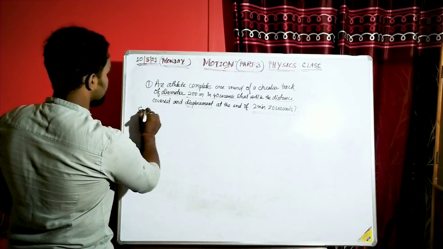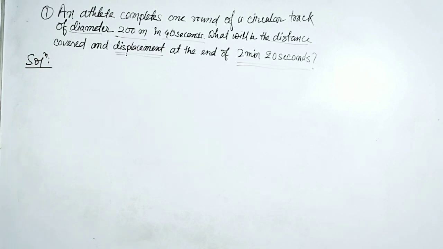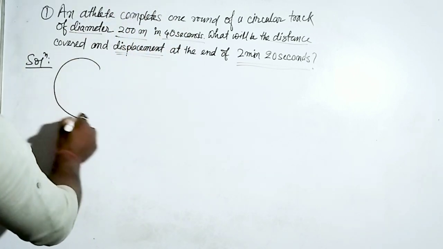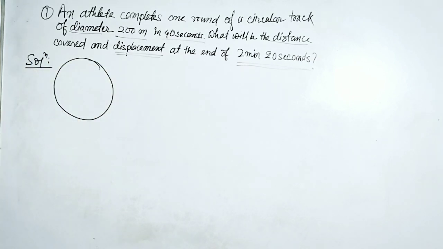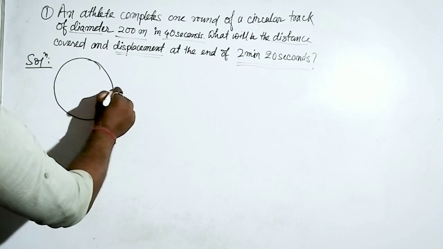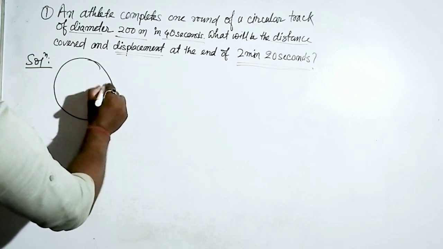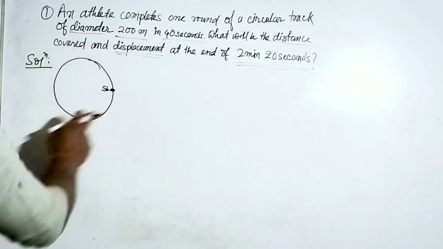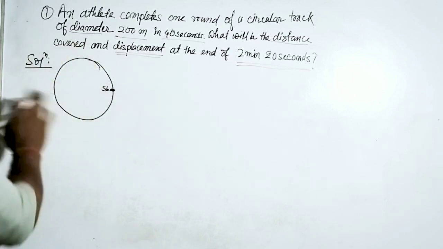Solution: it says one round of a circular track. Consider this is a circular track, and consider this is the starting position of the runner. It will start from here and end at a certain point.